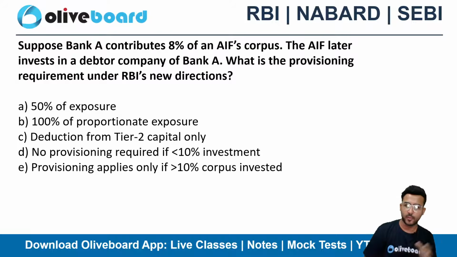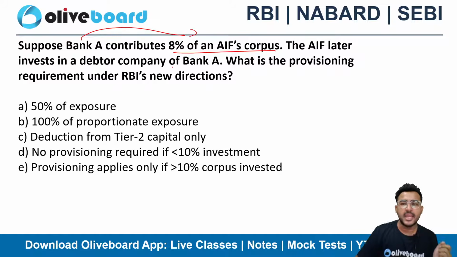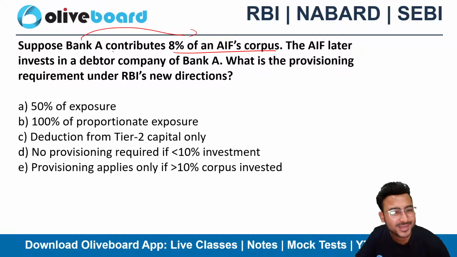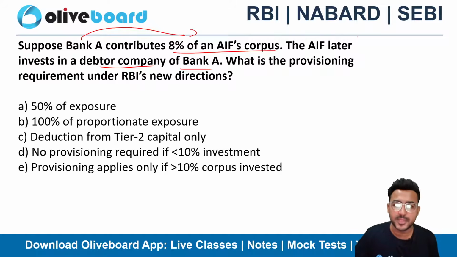Next is, suppose Bank A constitutes 8% of the AIF corpus. So Bank A has invested 8% in the AIF corpus, and later that AIF has invested in a debtor company of Bank A. What will be the provisioning requirement?